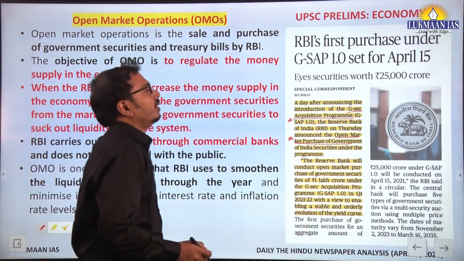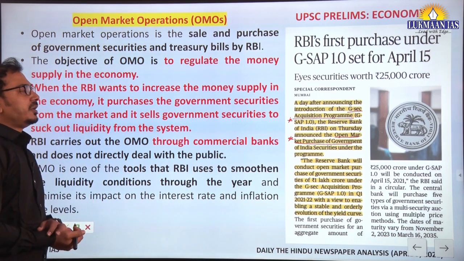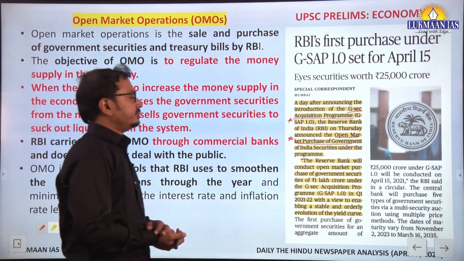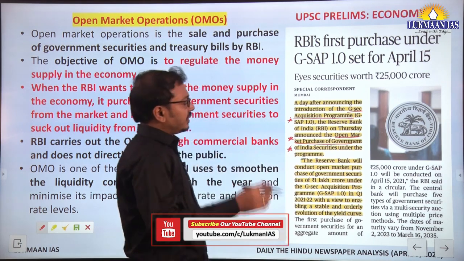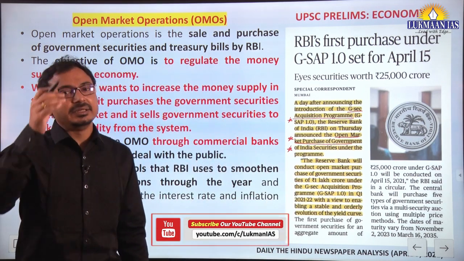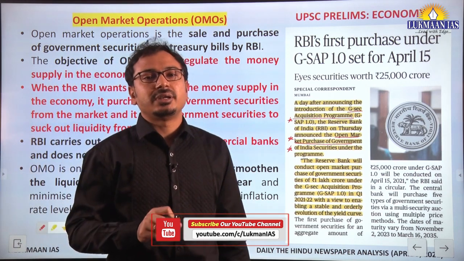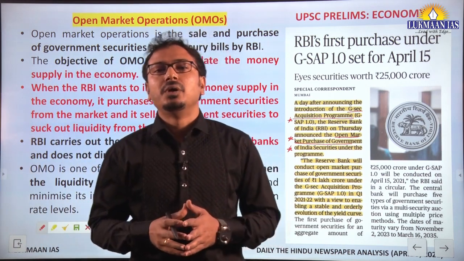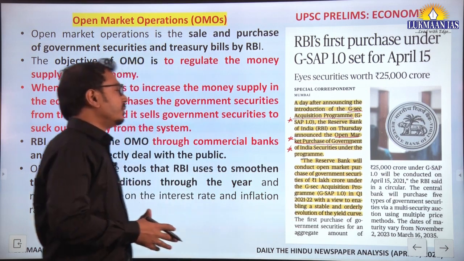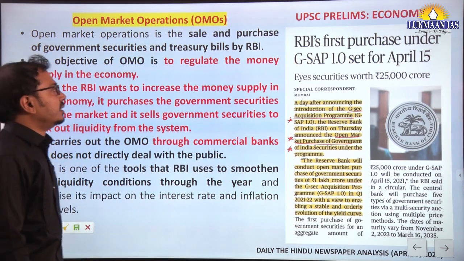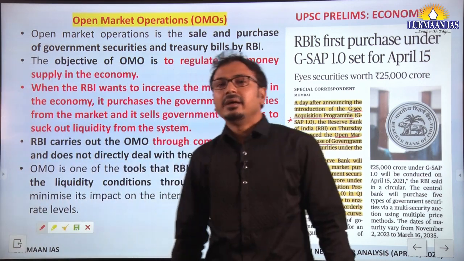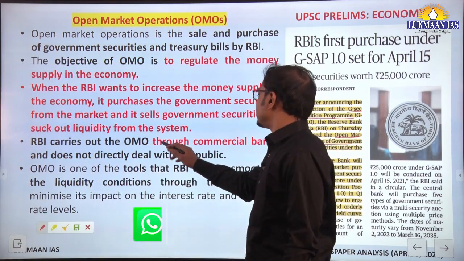Now the significance of this particular step is that the selling and buying of these government bonds results in changes in the liquidity situation. This is an important monetary tool of the RBI. So, the basics about open market operations: this is done by RBI through commercial banks.